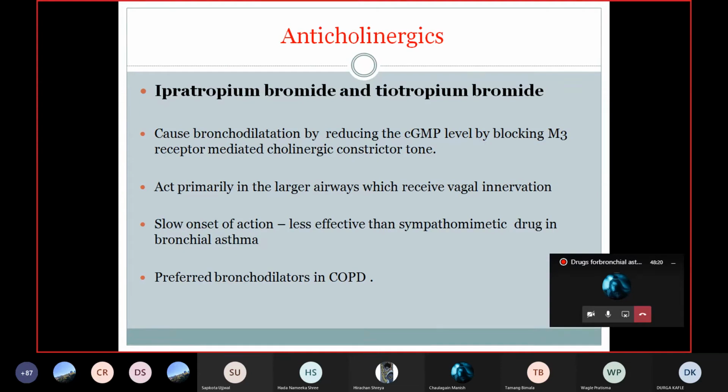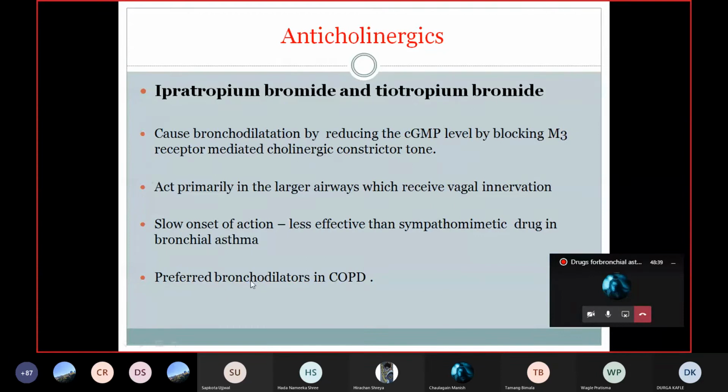Why can they be used in an acute attack when they are combined with beta 2 agonists? That is very important. What is the rationale of combining a beta 2 agonist with these anticholinergic drugs? I will discuss that in the next slide.